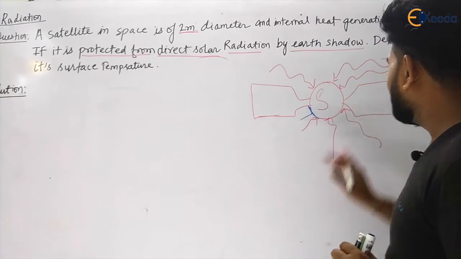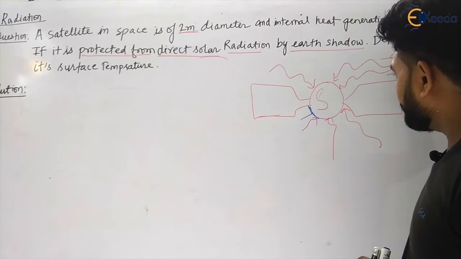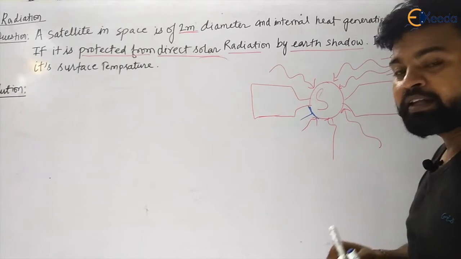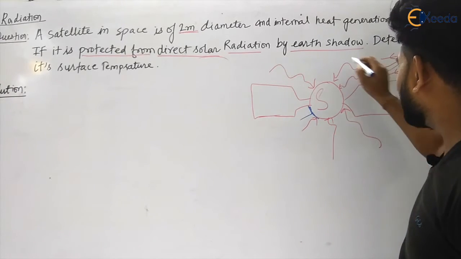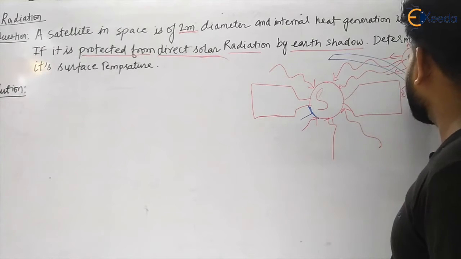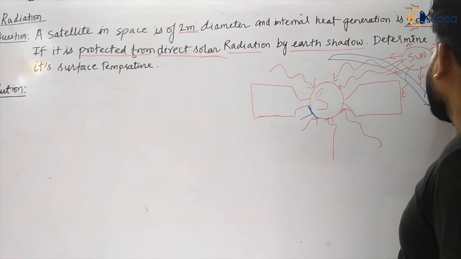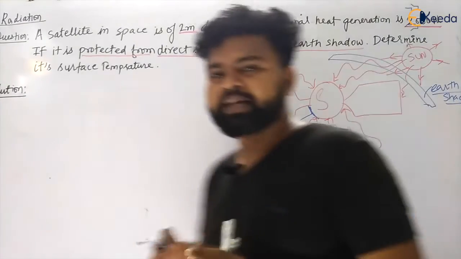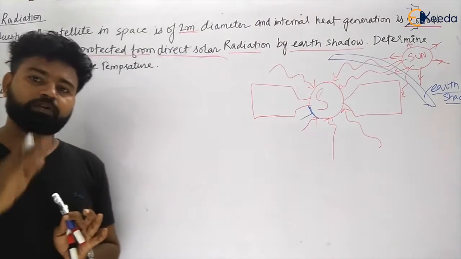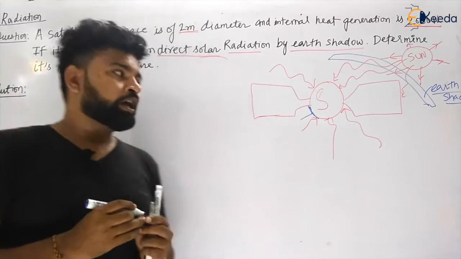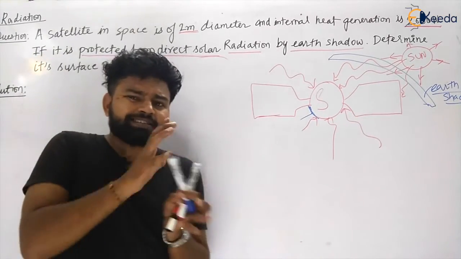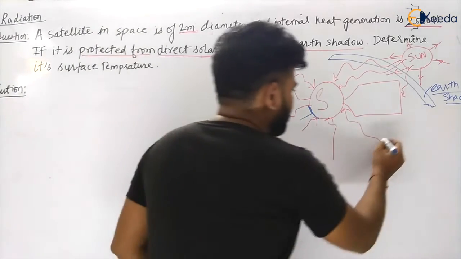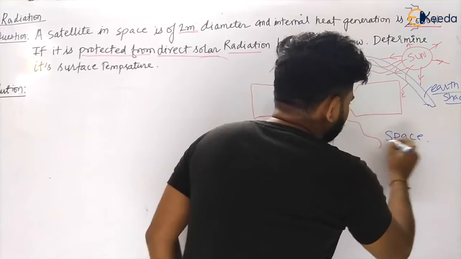So my dear students, what he is saying: the sun will be there, and due to the sun there will be some heat transfer by radiation, but this satellite is protected by earth's shadow. So if it is protected by earth's shadow, that means there will not be any heat transfer by radiation from the sun to that satellite. Now this satellite is in space. So in space there is nothing.